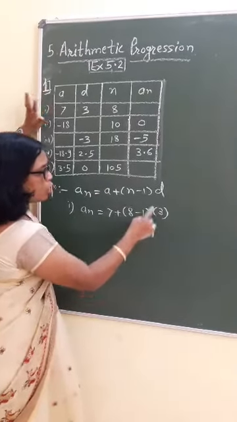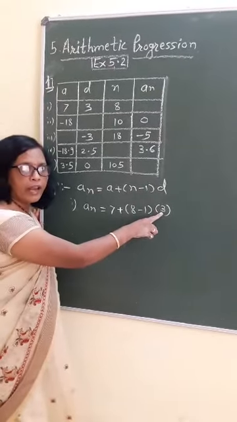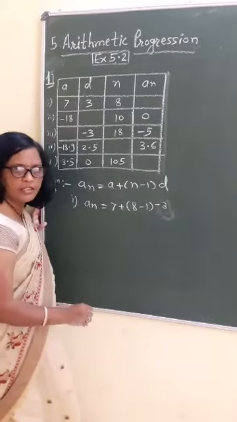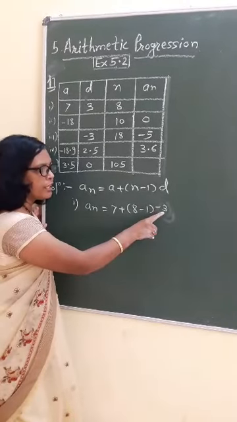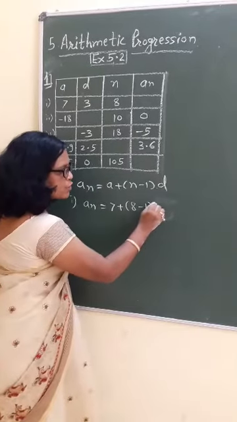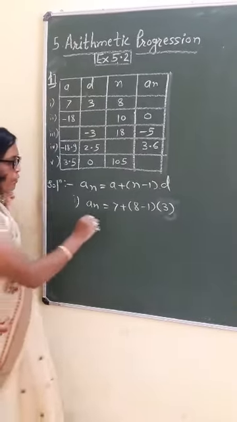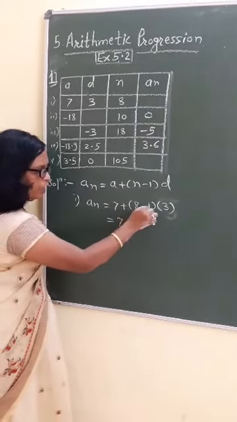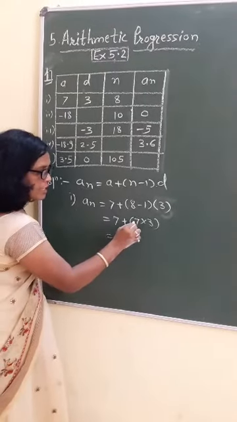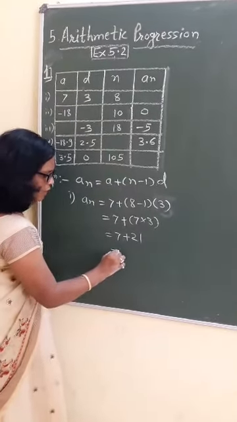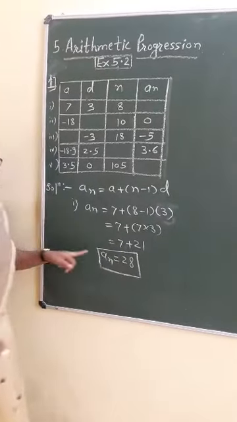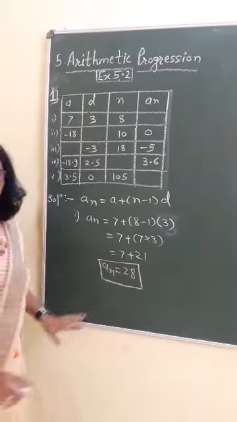Here d is 3. Always we have to write the d value in brackets. Why? Because if minus is given, then students write the minus in this way and consider they have to do a subtraction. But d is in multiplication. That's why we have to write it in brackets. So 7 plus, 8 minus 1 is 7, into 3. So what will we get? 7 plus, 7 3s are 21, and 7 plus 21 is nothing but 28. So in the first problem, what I got, the nth term is 28.